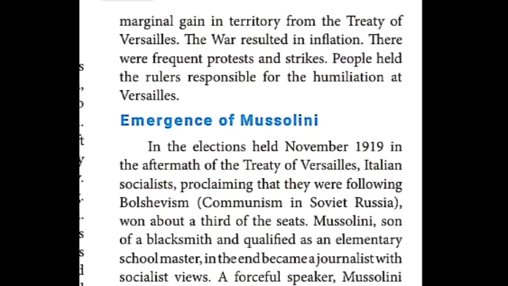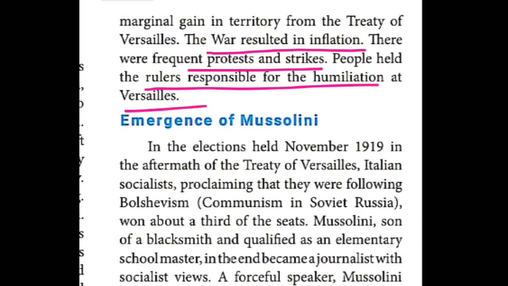So there were frequent protests and strikes. Protests and strikes are nearly the same in meaning. Okay, strikes, hartals were there. The war resulted in inflation, that is, price increases. There were frequent protests and strikes, so people held the rulers responsible. The Italians thought that the rulers were responsible for the humiliation at Versailles.